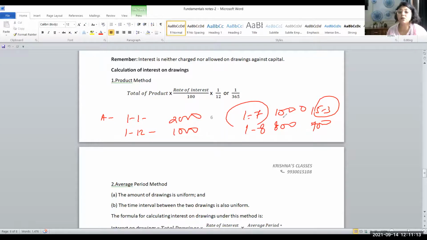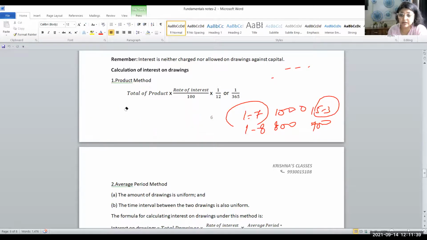So here what do? We have two methods, product method and average method. So product method is applicable over here when the amount of drawings is not uniform and even the date is not uniform. In that case, total of product means we will multiply the drawing amount with the number of months and rate of interest divided by 100 into 1 by 12. Okay.